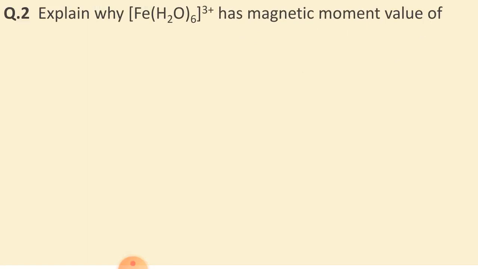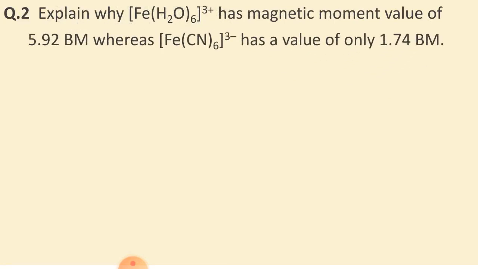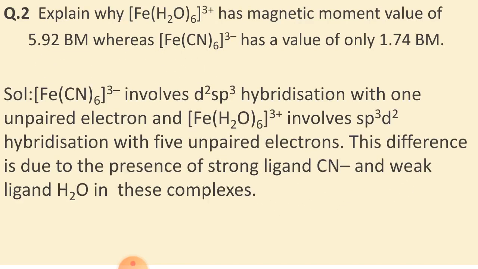Now explain why Fe(H2O)6 3+ has a magnetic moment value of 5.92 BM, Bohr magneton, whereas Fe(CN)6 3- has a value of only 1.74 BM. So now look at the answer. In the case of Fe(CN)6 3-, this involves d2sp3 hybridization.